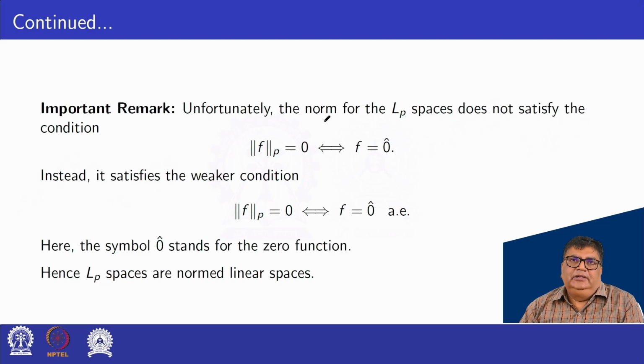Unfortunately, the norm for the L p space does not satisfy the condition norm f p equal to 0 if and only if f is equal to 0. So this condition is not always satisfied. Instead, it satisfies the weaker condition: norm f p is equal to 0 if and only if f is equal to 0 almost everywhere. Here the symbol 0 stands for the zero function. Hence, L p spaces are normed linear spaces.